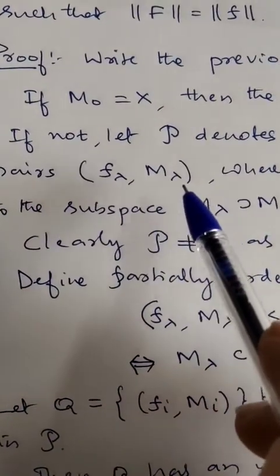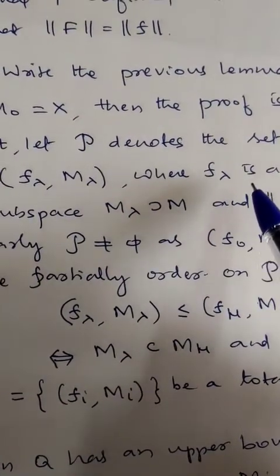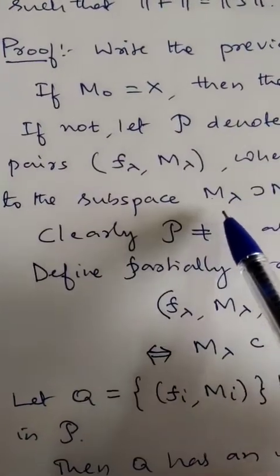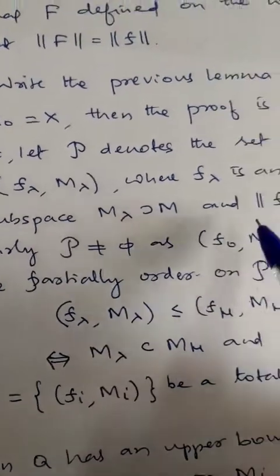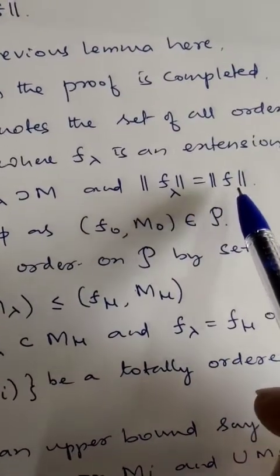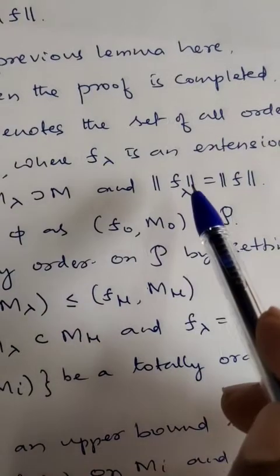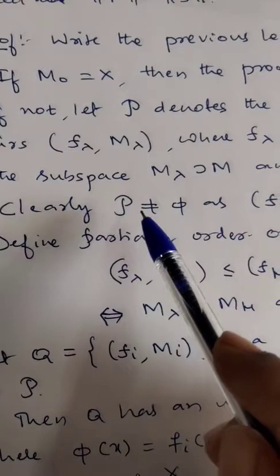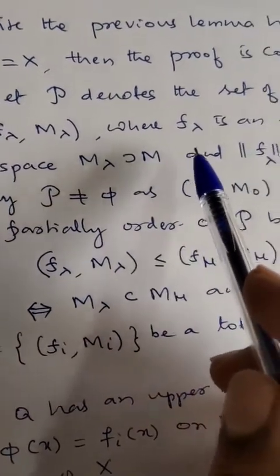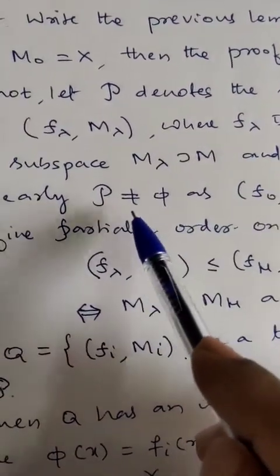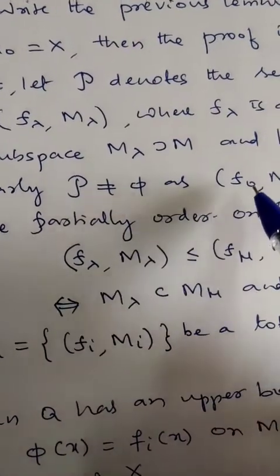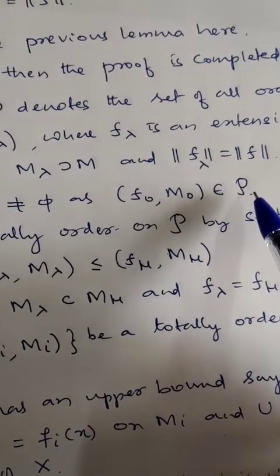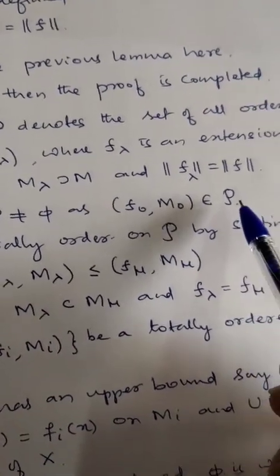So if P denotes the set of all ordered pairs (f lambda, M lambda), where f lambda is an extension of f to the subspace M lambda containing M, and norm of f lambda is the same as norm of f. Suppose at each time we have proved the lemma for each element. Then clearly P is non-empty, because at least one element, the pair f0 and M0, definitely is in P. Otherwise there is no need of the proof itself.